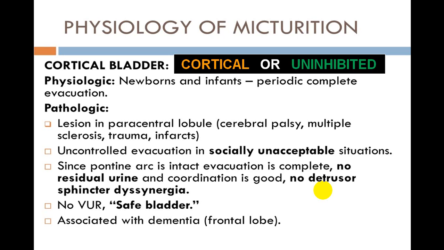Because the cortex cannot inhibit the lower center, even in socially unacceptable situations the person will evacuate as soon as the bladder is full, because the cortical center cannot inhibit the lower center, that is the pontine center, or the lower sacral center. Hence there is complete evacuation, and because of complete evacuation there is no residual urine, and as there is no residual urine, there is no vesico-urethral reflux. Hence this is also called a safe bladder. The person does not develop repeated urinary tract infection or any complication like stone or CKD.